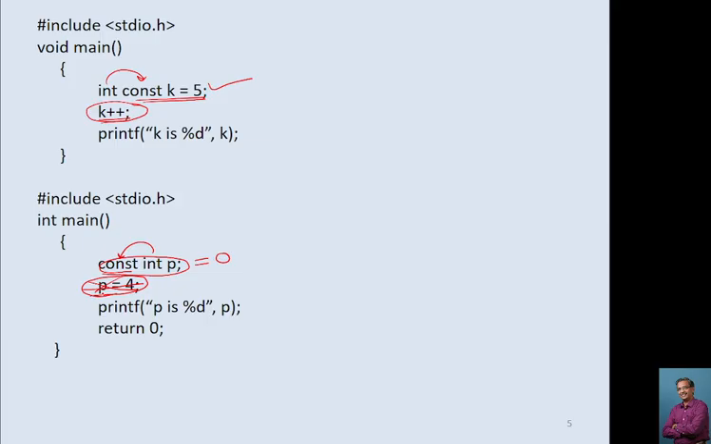Both the programs will give you an error because we cannot modify, or assign a value to, the constant variable after the declaration. We cannot modify the value of a constant variable. We have to initialize the value while declaring only. If we don't initialize the value, it will be considered as 0.